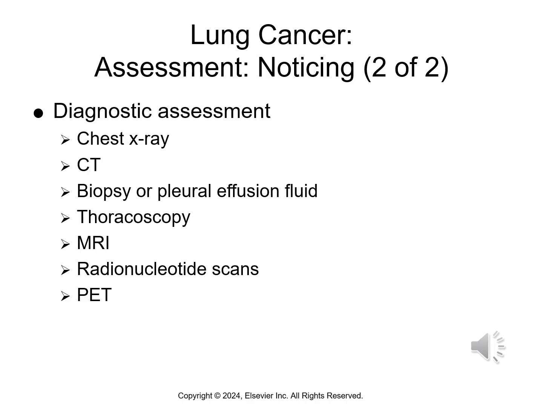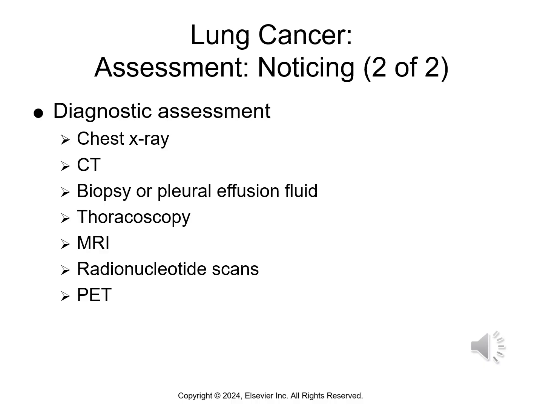We always start our assessments with the most minimally invasive, followed by the invasive. So we'll start with the blood tests. We'll assess for an increase in their WBCs. We'll run ABGs to see if there's an impairment to their gas exchange. We'll do a chest x-ray. If we see a mass on a chest x-ray, we'll do a CT. If there's a mass on a CT, they'll talk about doing a biopsy or a pleural effusion fluid drain.